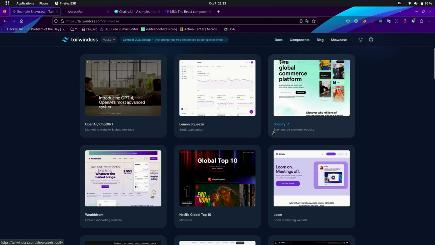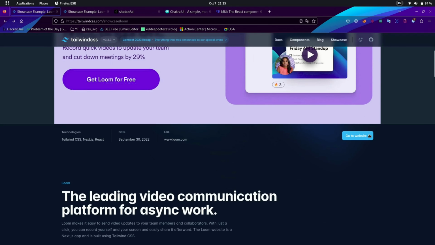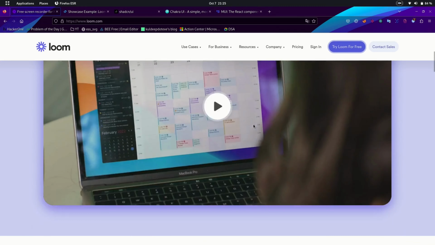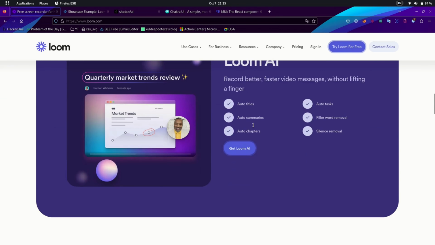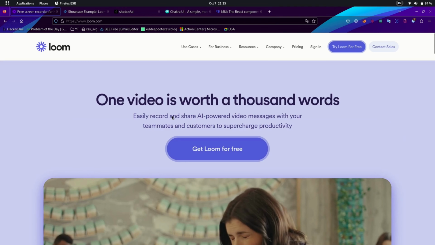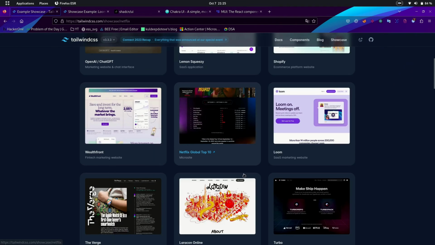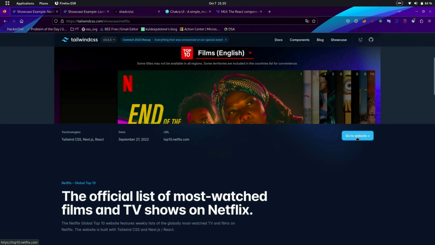Here you can see the amazing websites which use Tailwind to design. See how amazing the UI of the websites made in Tailwind is. Let's explore some of these sites. Everything you are seeing on this website is made in Tailwind. All you have to do is add some classes provided by them. Short and sweet website. You can also explore this website. Just click on the preferred website and then go to the website from here.